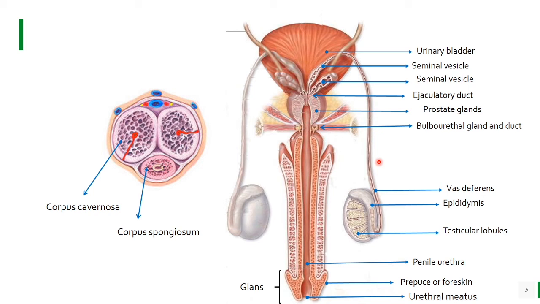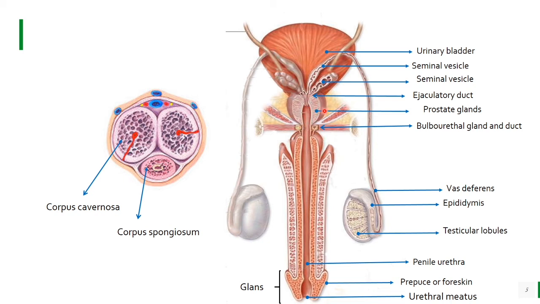Now coming to the accessory glands of the male reproductive system. The accessory glands include a pair of seminal vesicles, a pair of bulbourethral glands, which are two pea-sized glands, and a prostate gland. This is the prostate gland. These glands secrete seminal fluid which contains fructose and prostaglandins.